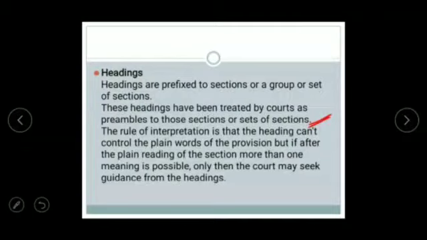So the rule of interpretation is that the heading can't control the plain words of the provision, but if after the plain reading of the section more than one meaning is possible, only then the court may seek guidance from the headings. So headings can also play a part in understanding.